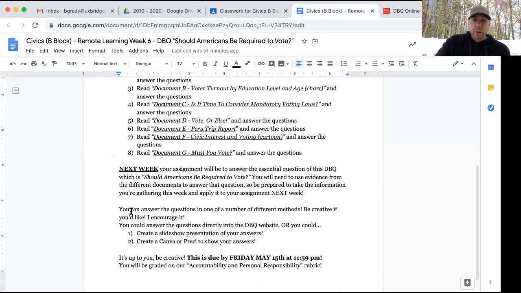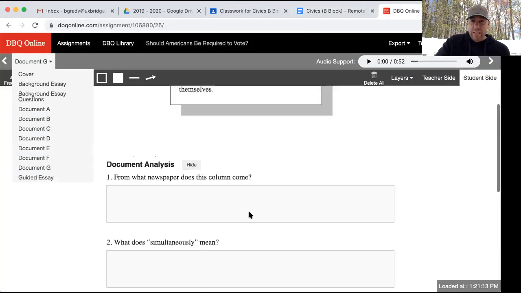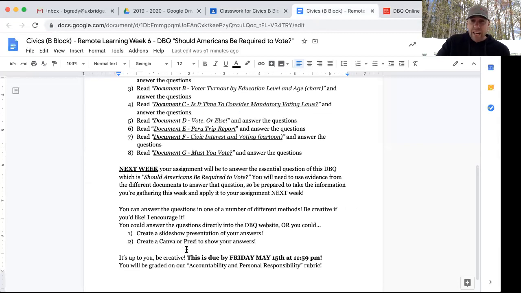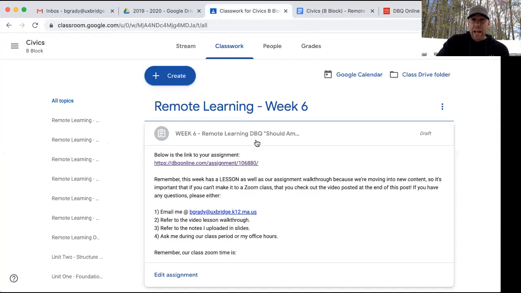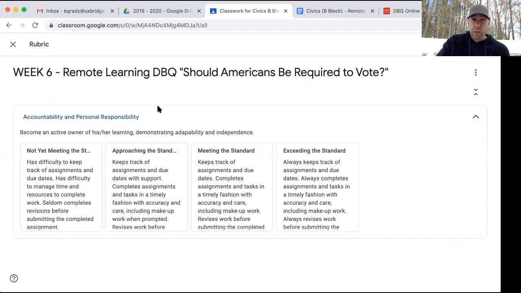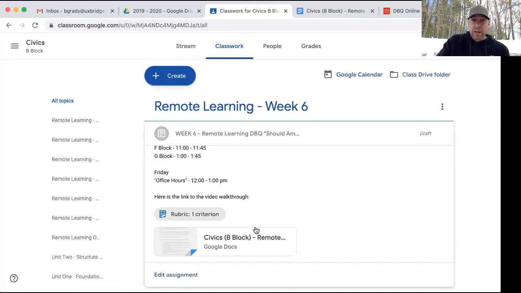Now, I gave you a couple options. You guys can answer right in the DBQ here if you would like, or if you want to get creative, you can create a slideshow of your answers. Okay, instead of just typing them into the DBQ, you can create a slideshow and write document A at the top and then put your answers in it to really dress it up a little bit. And then you would upload that to your remote learning week 6, okay? And again, you upload it here, and the rubric which we're following again is personal accountability and responsibility, okay? We are familiar at this point with this rubric 1 through 4, okay? And you turn it in here when you are done.